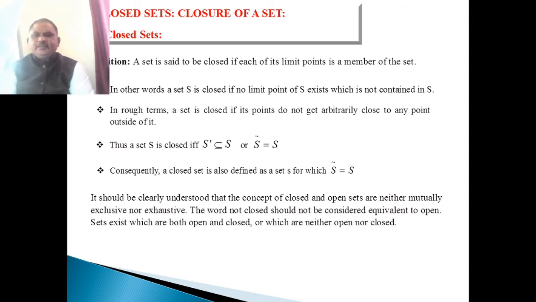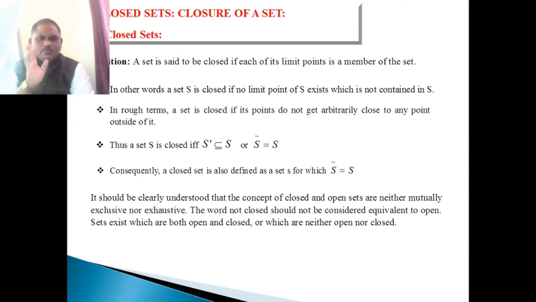It should be clearly understood that the concepts of closed and open sets are neither mutually exclusive nor exhaustive. The words not closed should not be considered equivalent to open. Sets exist which are both open and closed, or which are neither open nor closed.